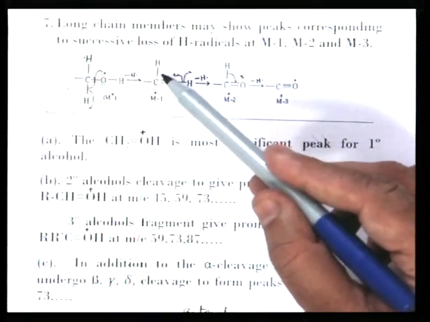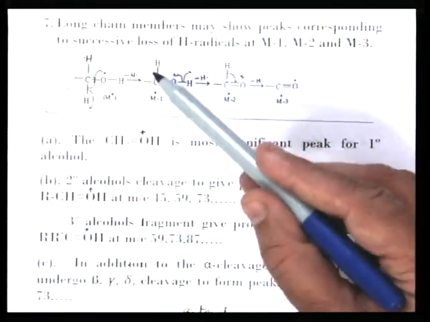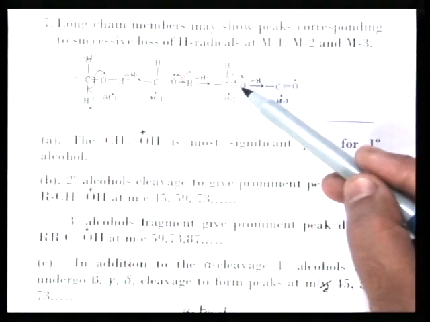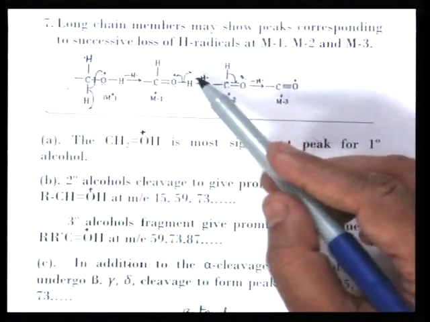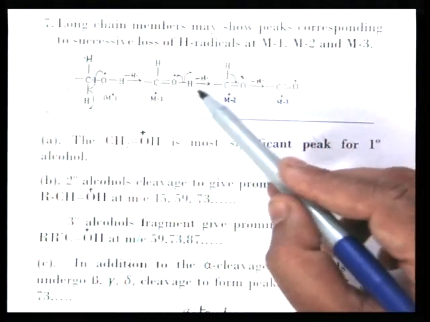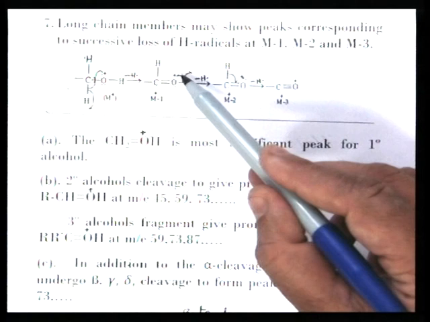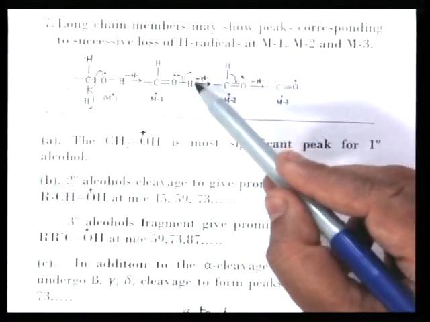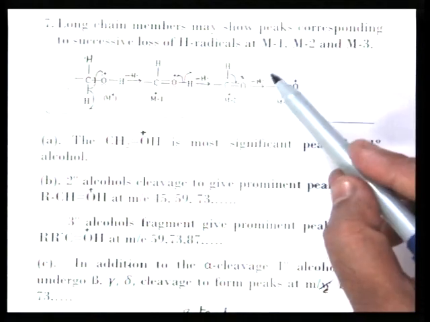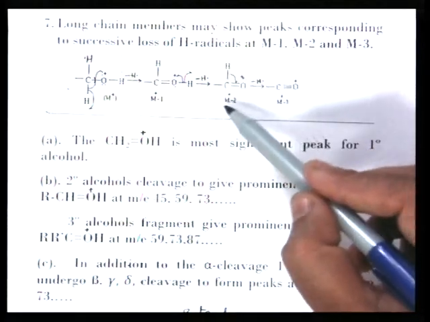Similarly, a second H radical is lost from this C-H bond, and we get this here. Then the OH hydrogen is lost, one electron goes here, one is with the hydrogen radical, and this type of radical cation is formed.